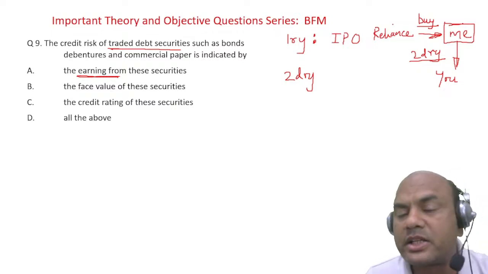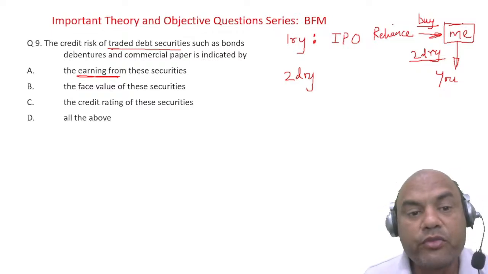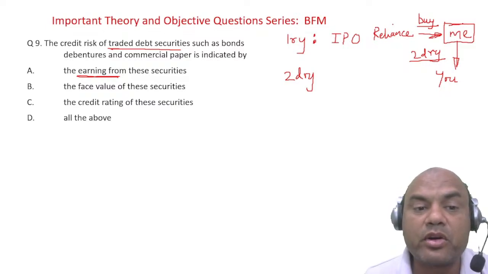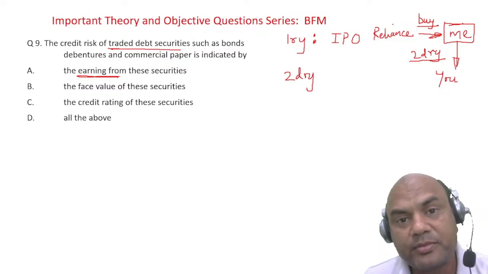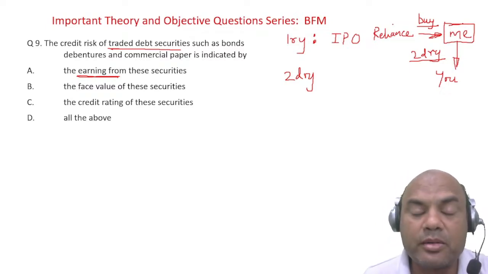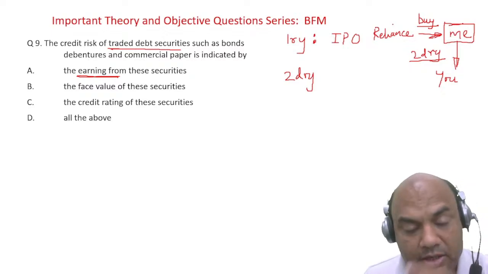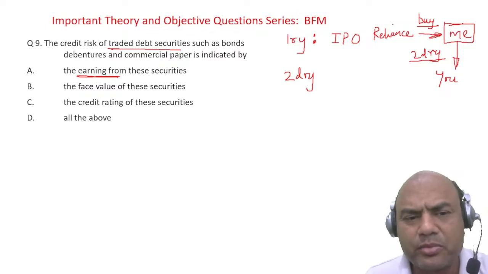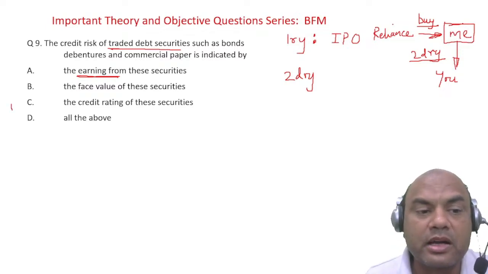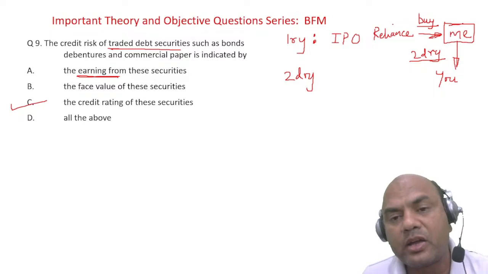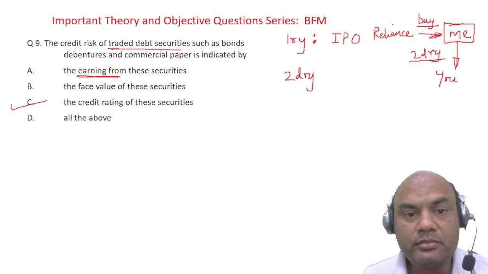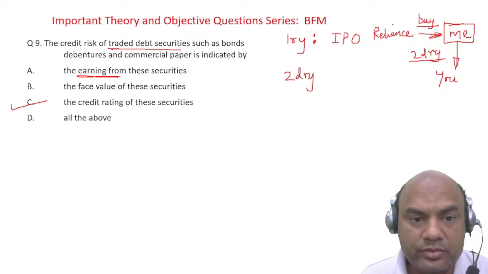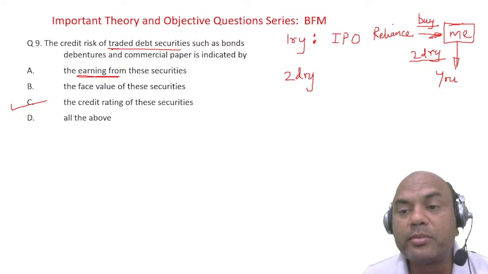The earnings of the securities is not a criteria. The face value of the securities. Face value means what? What do you mean by this word face value? You had this term in the bonds, right? Face value means the amount which is written on that paper, which you get on the maturity. So that is also not important. The important part over here is credit rating. Credit rating of the securities is of the utmost importance. If the credit rating is good, only then others will buy the bonds.